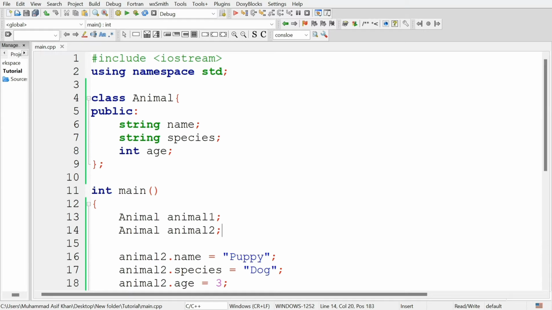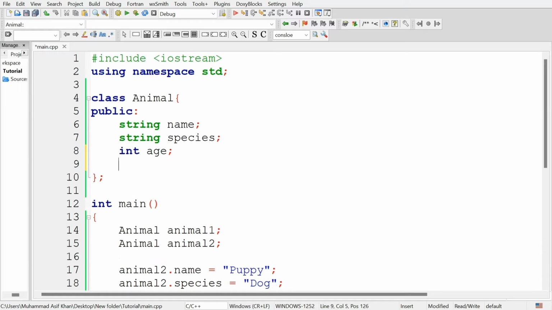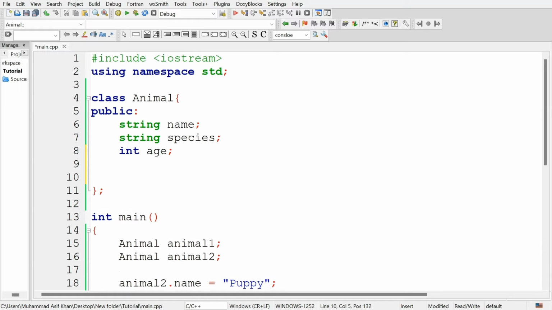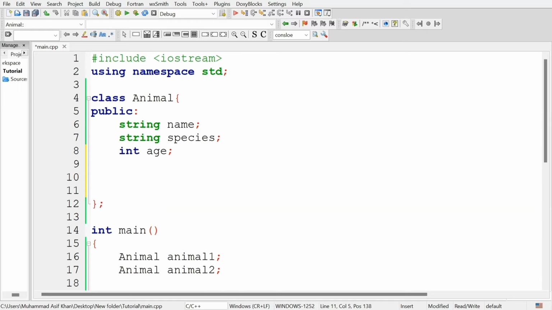So let's create the constructor for this animal class. So below the attributes, here type the name of the constructor, and you know the name of the constructor is the same as the name of the class, and the constructor has no data type, and there is no void for the constructor.